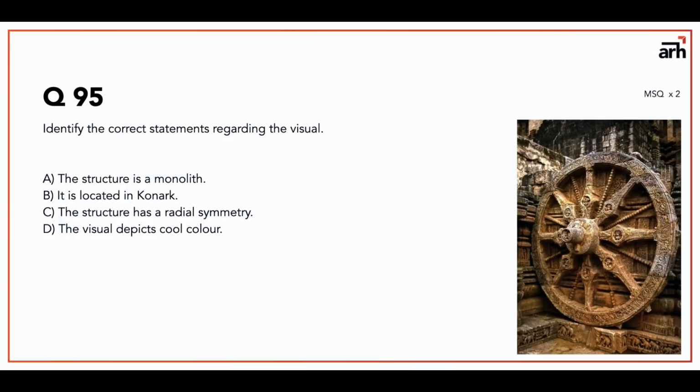It is located in Konark, yes, so this is a Sun Temple Konark ka part, chariot ka part, so this is definitely located in Konark. Now the structure has radial symmetry. Yes, as you can see, structure has radial symmetry. And the visual depicts cool color. That's also not true. It has a warm color scheme. So only B and C are correct.